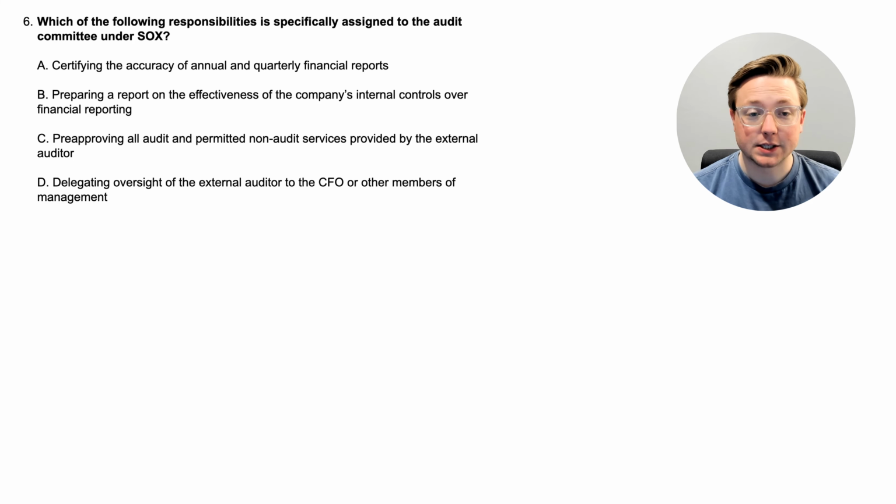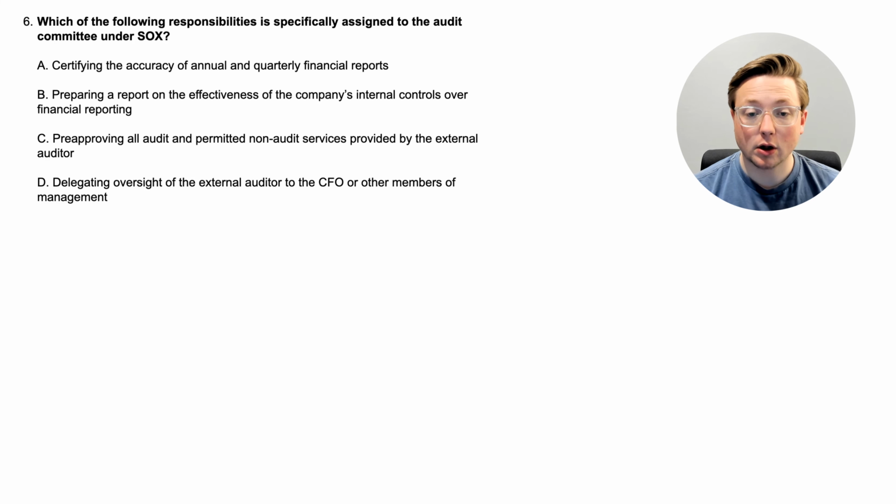All right, here we are at question 6. Which of the following responsibilities is specifically assigned to the audit committee under SOX? So let's look at the options. Option A, certifying the accuracy of annual and quarterly financial reports. B, preparing a report on the effectiveness of the company's internal controls over financial reporting.